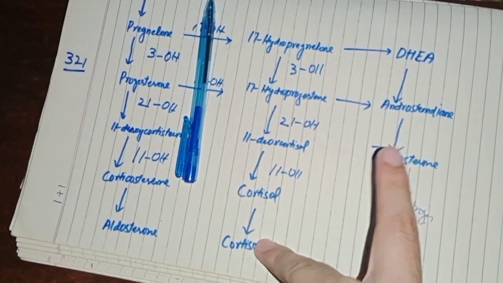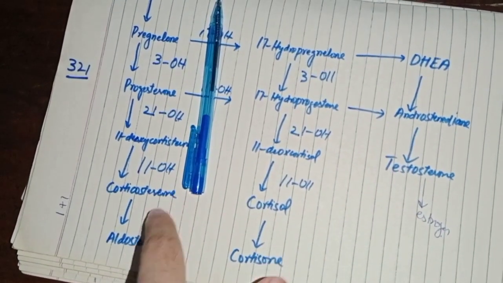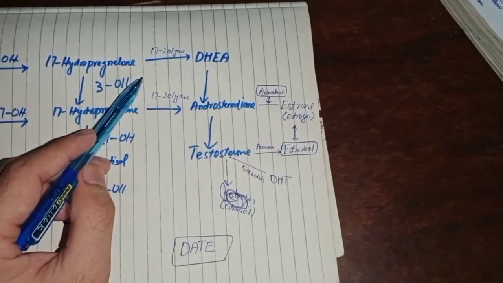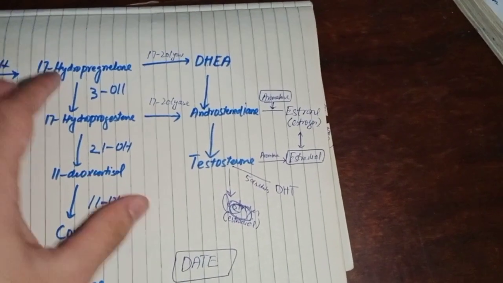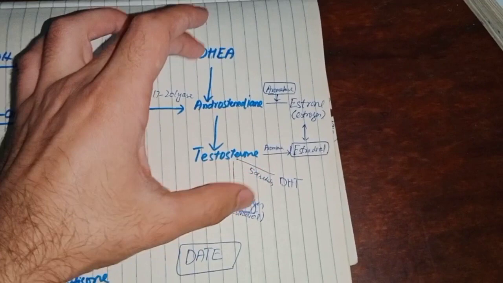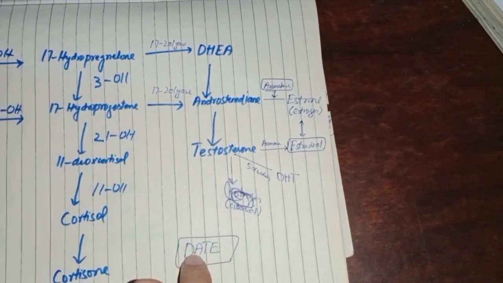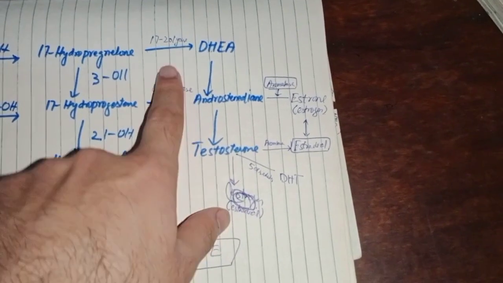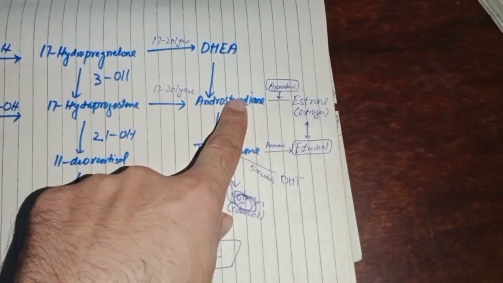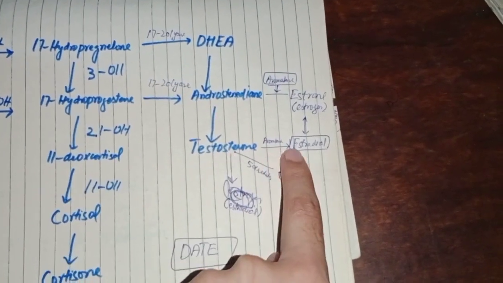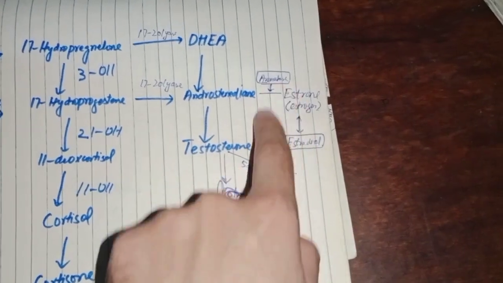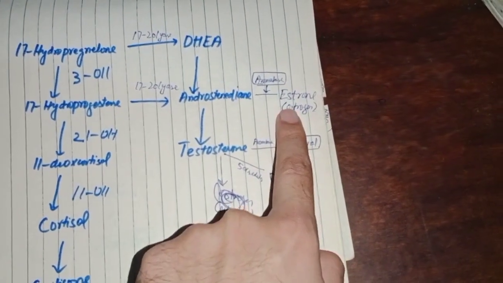They will have decreased cortisol, they will have decreased androgens, and they will have increased aldosterone. So there is another enzyme, 17,20 lyase, that converts the substrate of this side into this side. So now how to remember the substrate of this side? The easy mnemonic for this is DATE. You date and then you sex. So you have DHEA, you have androstenedione, you have testosterone, and at the end in the female and male, both of these are converted into estradiol and estrone.